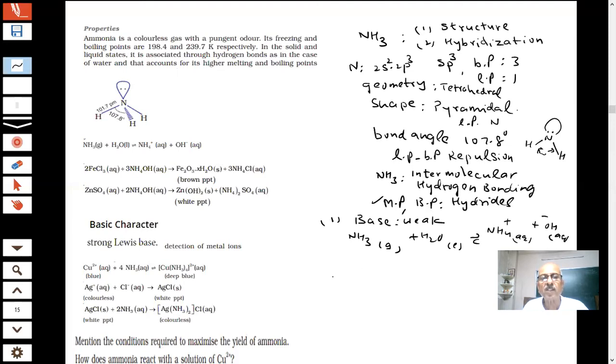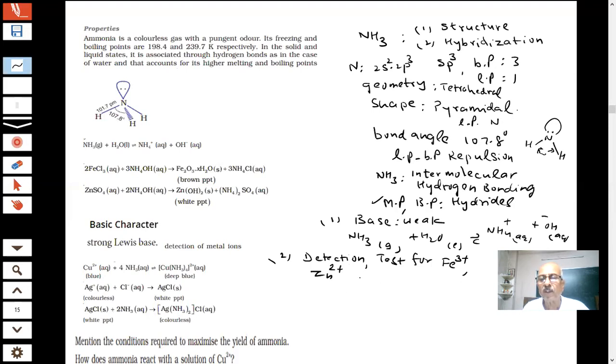And because of this, you know that in the chemistry lab it is being used as a test for detection of certain metal ions. For example, if you have Fe3 plus ions, or you have zinc 2 plus ions, what will happen if you add a solution of ammonia?